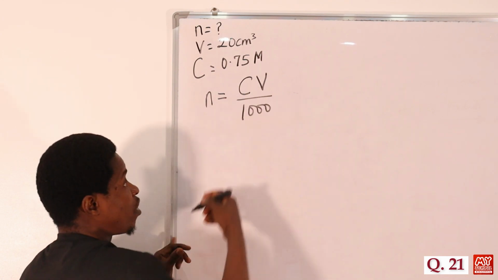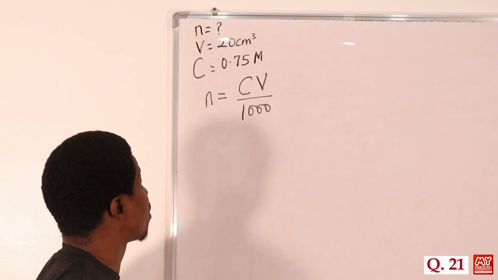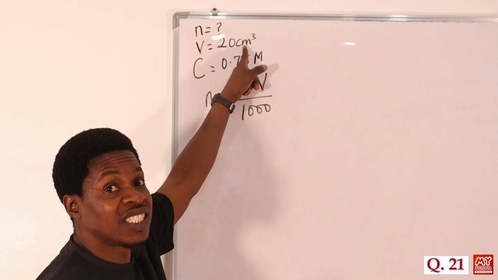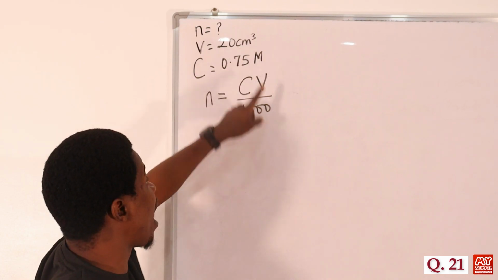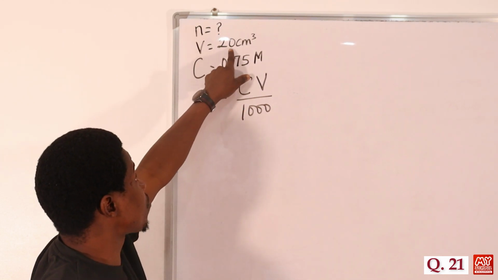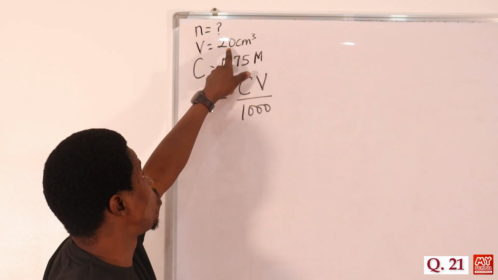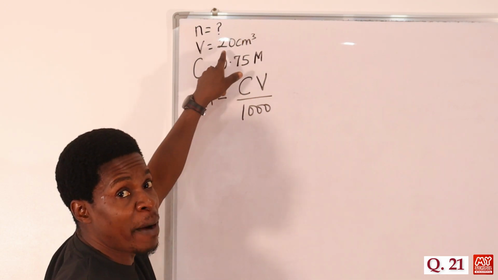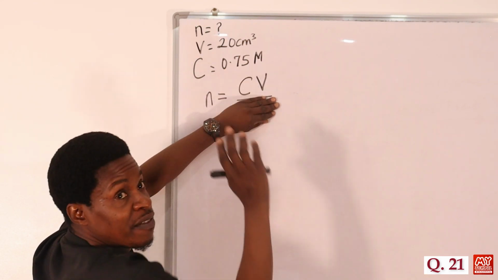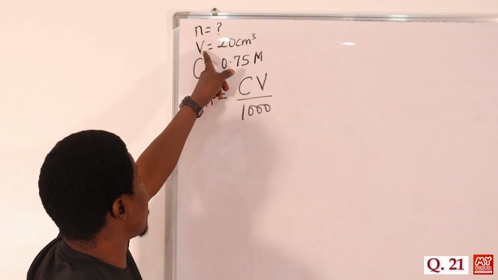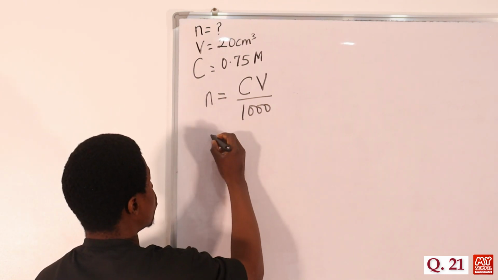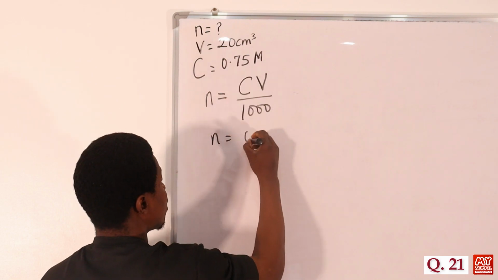We are bringing in 1000 as a conversion factor, because the volume was given in cm cube. By default, it should be in dm cube, so that's where we usually have divided by 1000. But if in any question you are given the volume in dm cube, let's assume we have 2 dm cube or 1.5 dm cube, then you don't need to bring in this 1000. You just use n equals CV. But whenever you see that the volume is in cm cube, there must be division by 1000. So the number of moles will be equal to the concentration 0.75